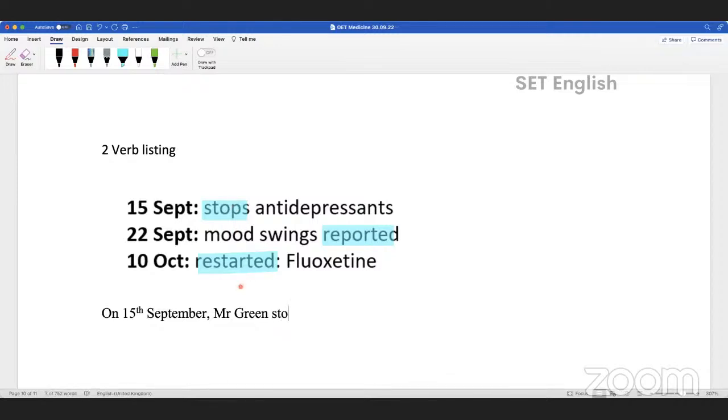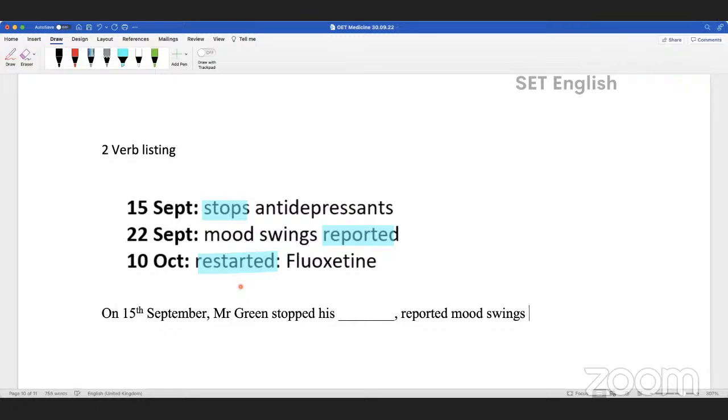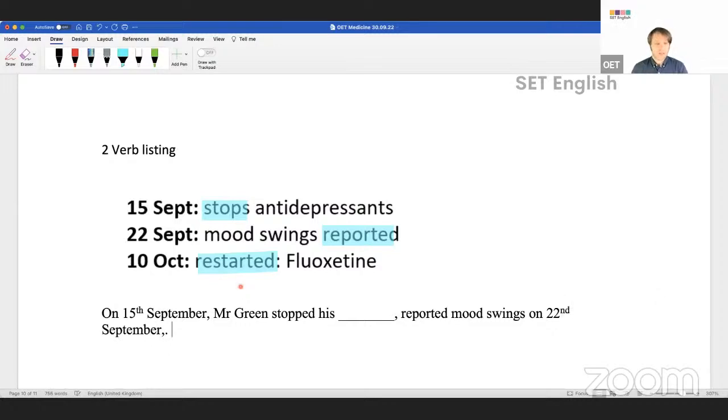So Mr. Green stopped his antidepressant. And then he reported. Do I need to say and he reported? No, it will be a sentence if we do. It's the same subject. Reported mood swings. On 22nd September, comma.